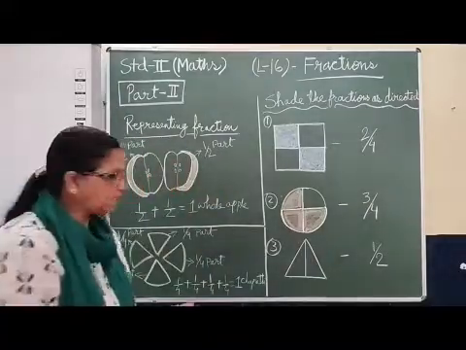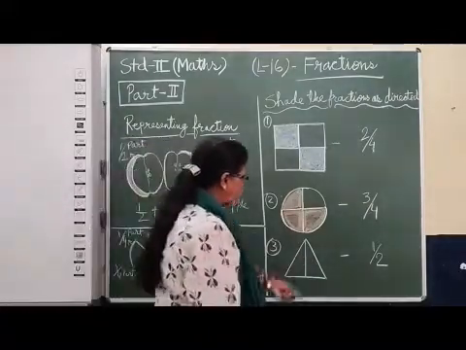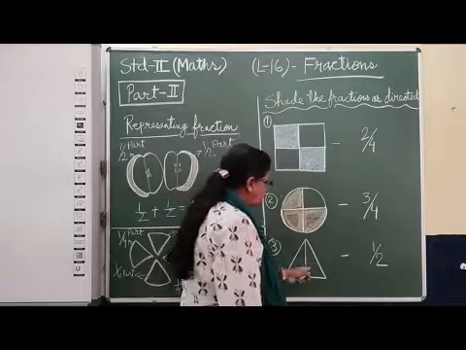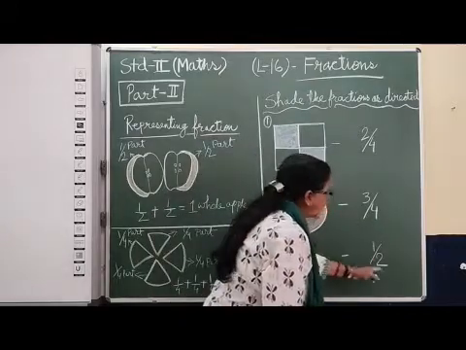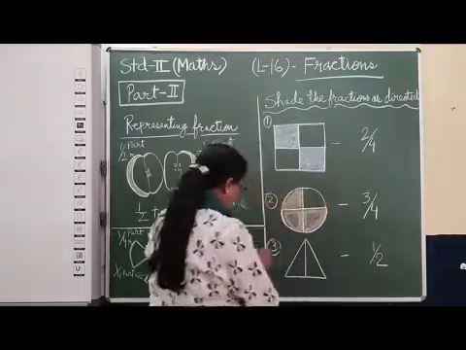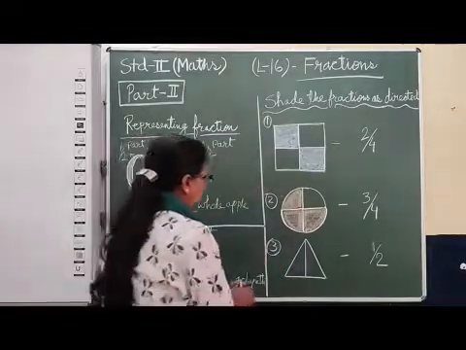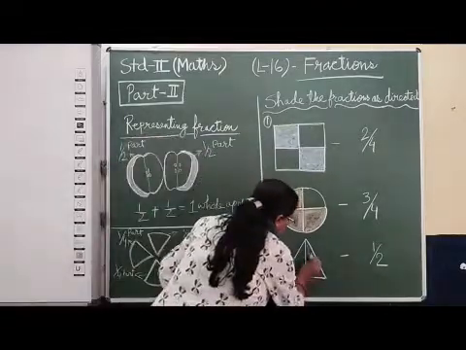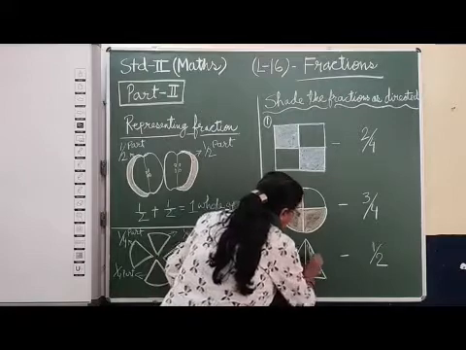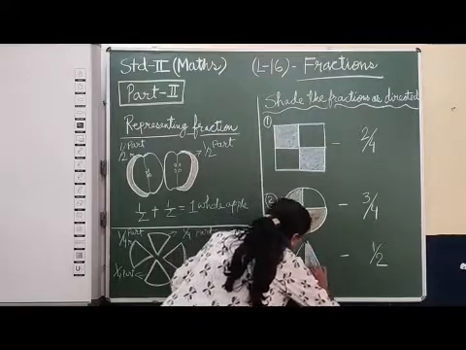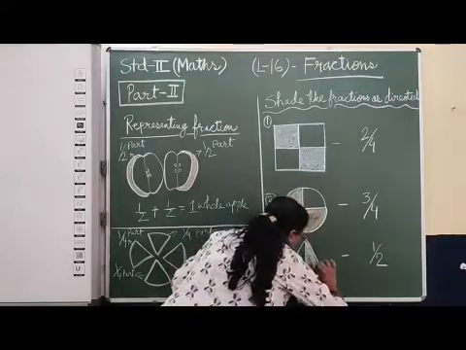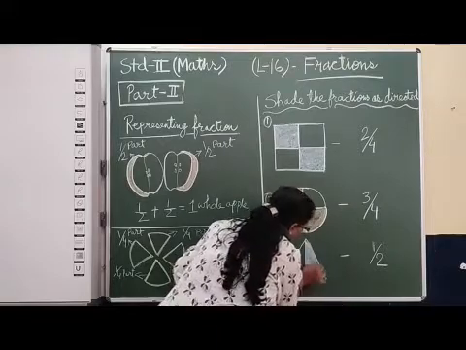Okay? Completed. Now below, one triangle is there and you have to shade 1 part. 1/2 is written and it is divided into 2 equal parts. So any 1 part you can take. I have taken this part. So you have to shade like this.